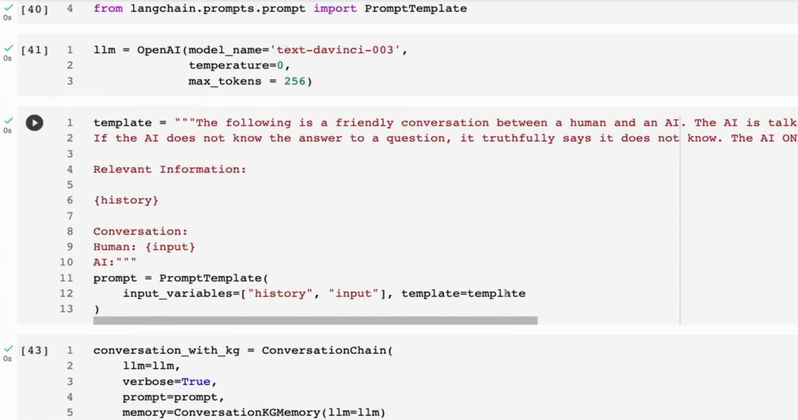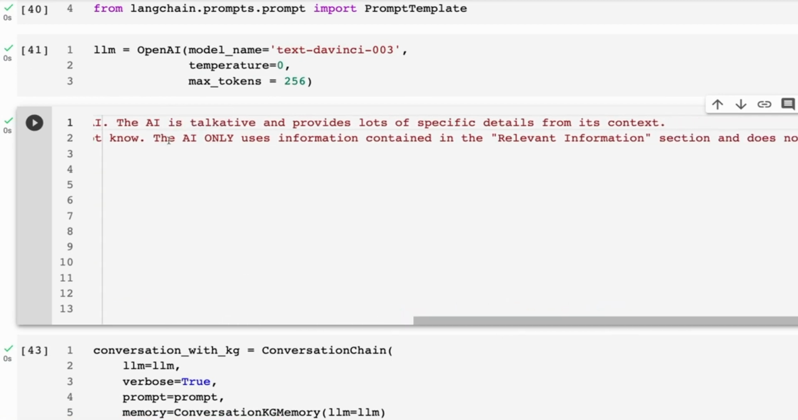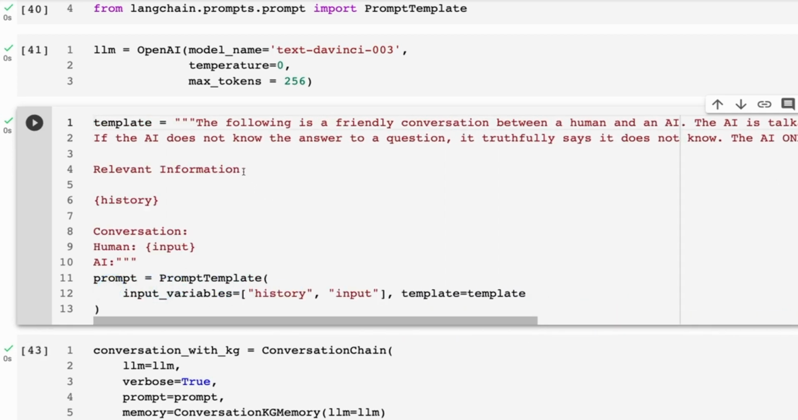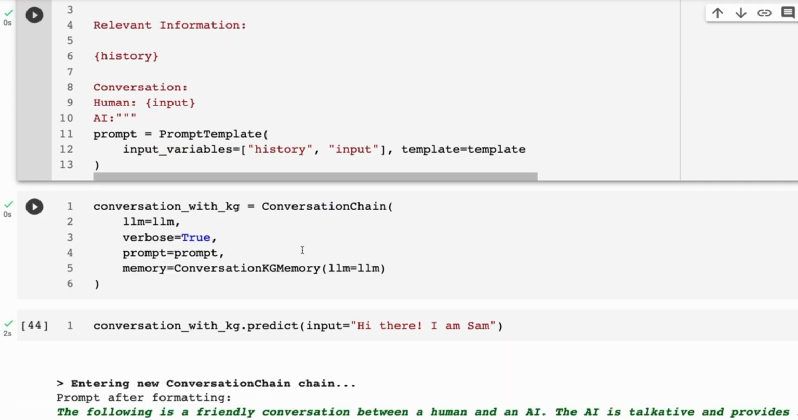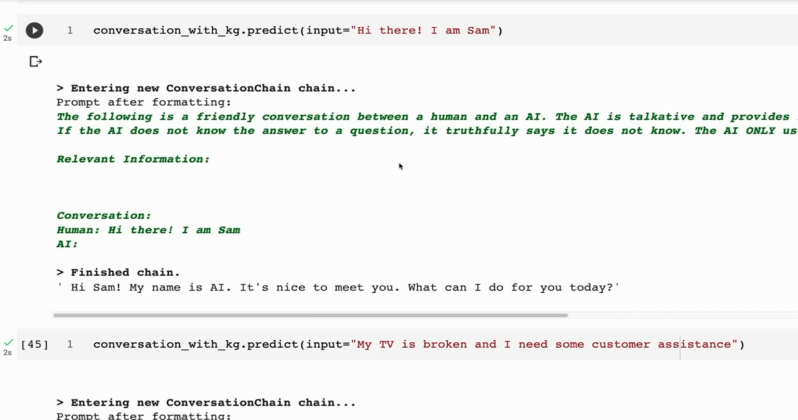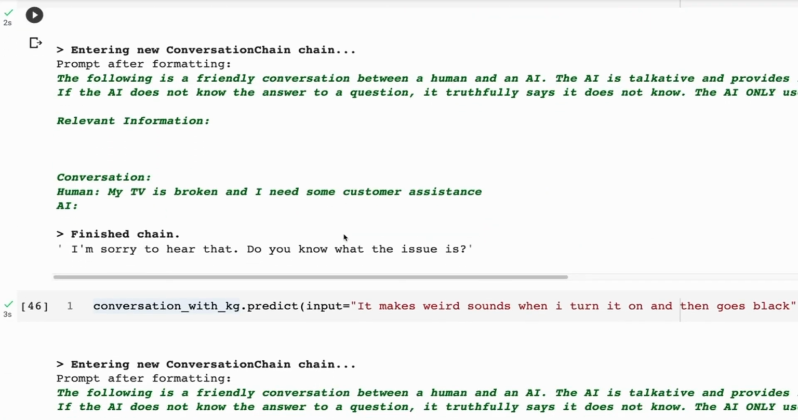And I've just put the prompt in there so you can see what it's actually doing. It's added to the prompt that the AI only uses information contained in the relevant information section and does not hallucinate. So the idea here is we're trying to get it to just focus on what we said and not add to that in any way. We instantiate it just like normal. We've got our conversation again there. Hi, I'm Sam. Starts off like normal. But you'll see that anytime it thinks there's relevant information, it will pass that in.